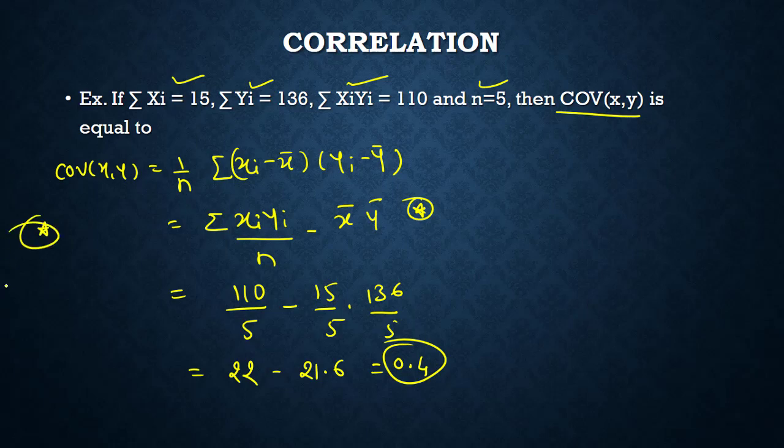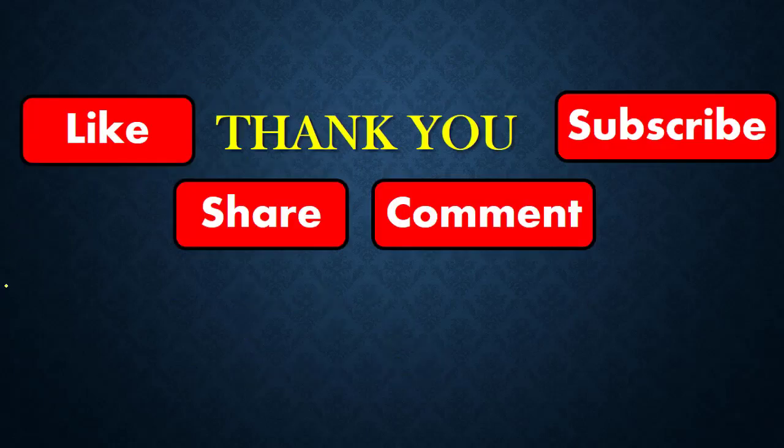Okay, so I hope you like this video. ठीक है, क्या है भाई? सिंपल 3 फॉर्मूले है. एक कोवेरियंस का फॉर्मूला है, इन 2 फॉर्म्स, we have seen 2 forms, and r का भी फॉर्मूला है. r again, इसके 2 फॉर्म्स देखे हम लोगों ने. So please make a note of these 4 formulas. That's it. You will get 1 question definitely in your exam based on these 4 formulas.